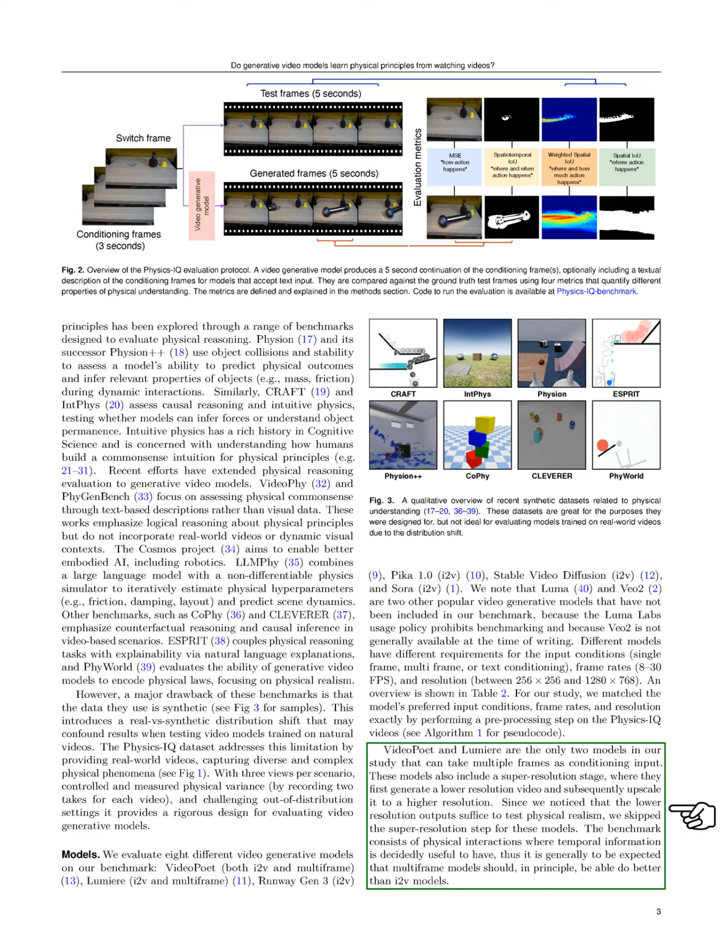These models also feature a super resolution stage, where they first create a lower resolution video and then upscale it. However, we found that the lower resolution outputs were sufficient for testing physical realism, so we skipped the super resolution step. Our benchmark focuses on physical interactions, where having temporal information is crucial, leading us to expect that multi-frame models should generally perform better than image-to-video models.